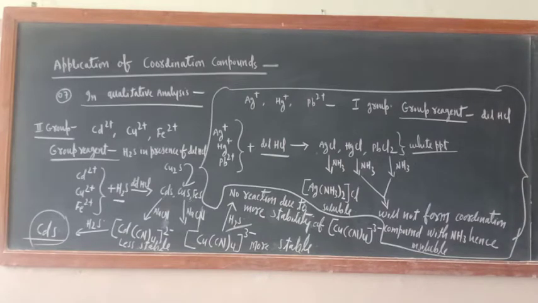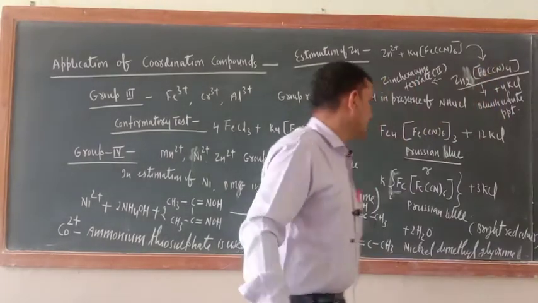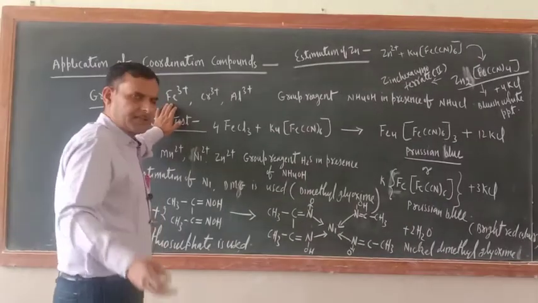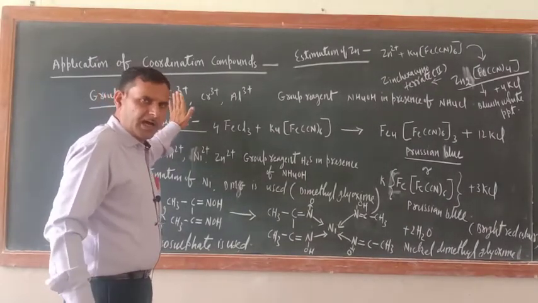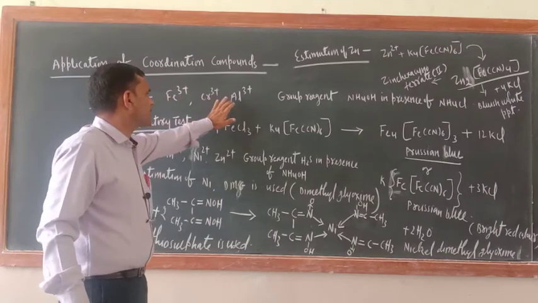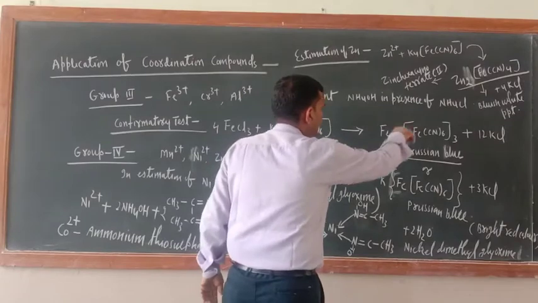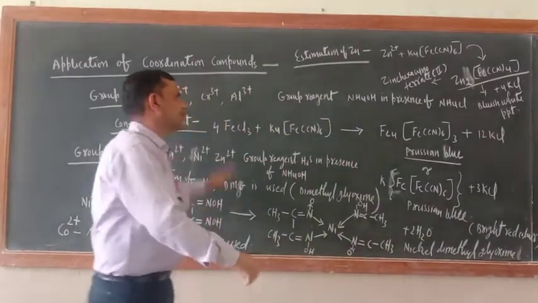Now group number third analysis. So in the group number third, how many members are there? There are many members, but I have written here the prominent members: Fe3 positive, Cr3 positive, Al3 positive. Group reagent is NH4OH in presence of NH4Cl.